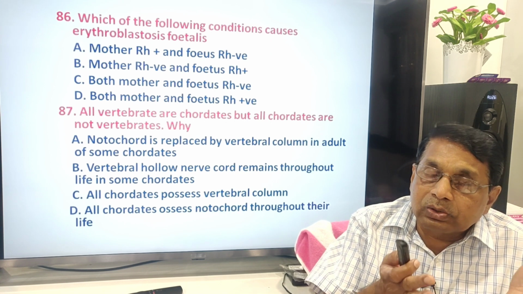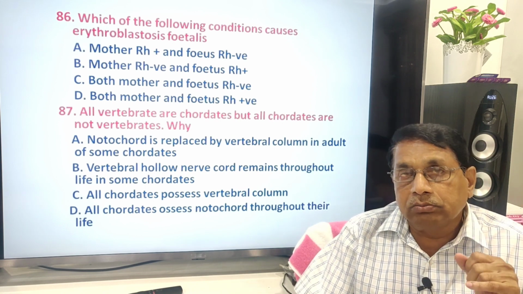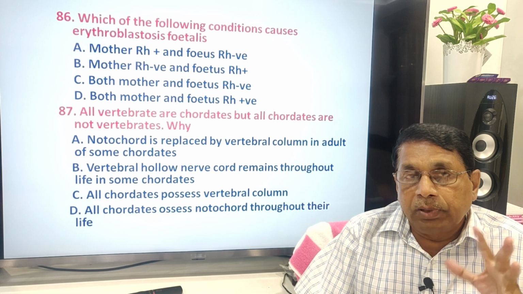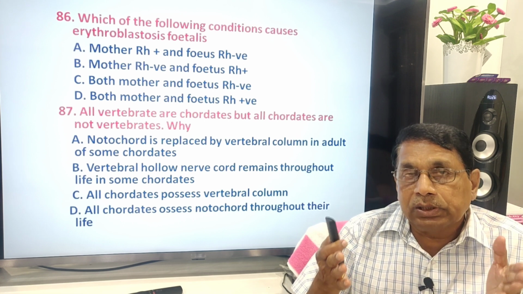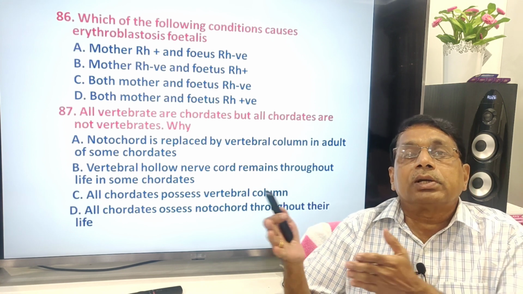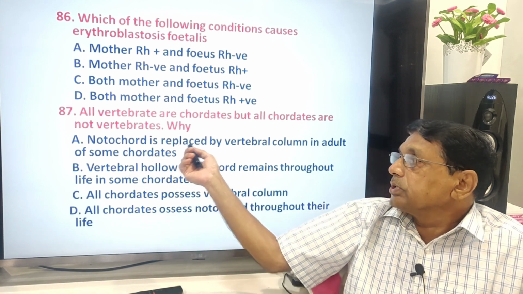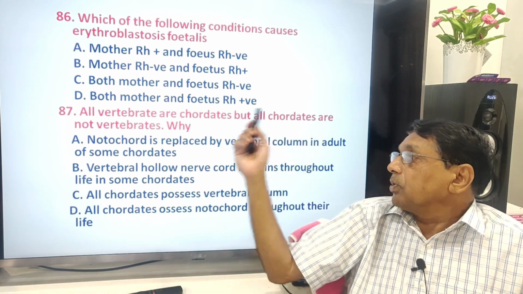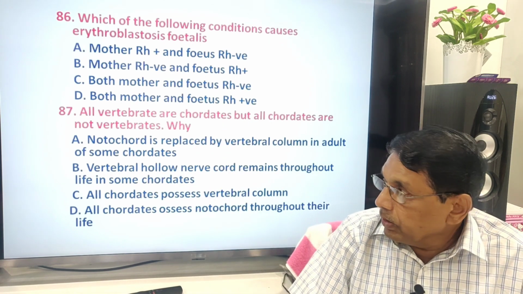In some animals, the notochord will be present throughout life, with no vertebral column. But in some, the notochord will be present in the initial stages and later on will be replaced by the vertebral column. So the correct answer is: notochord is replaced by vertebral column in some chordates. A.